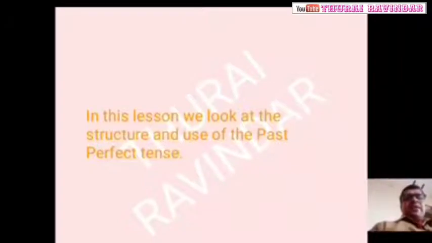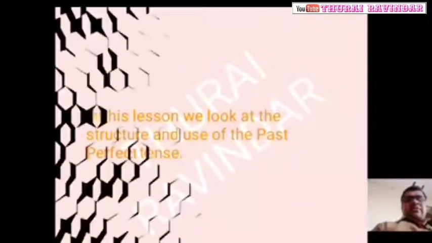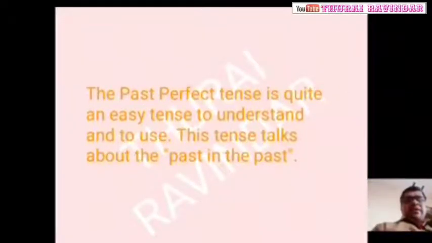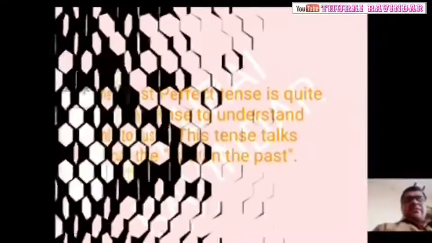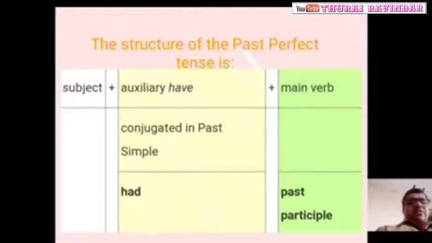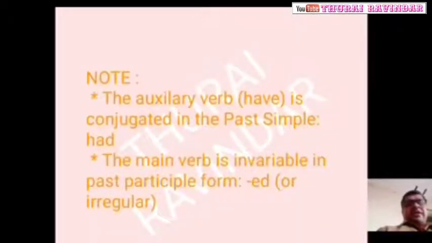So, you see, just now I told you the example. The structure of the past perfect tense I also explained in another way. Here you note, the auxiliary verb is conjugated in the past simple, had.